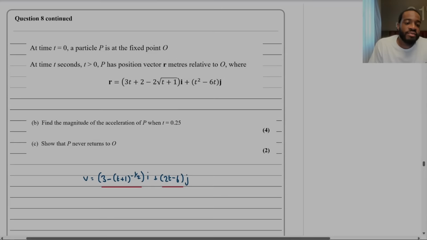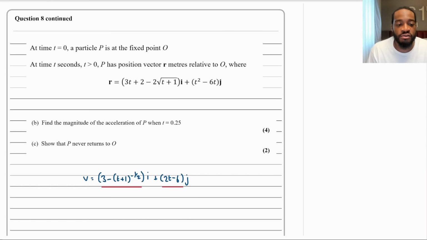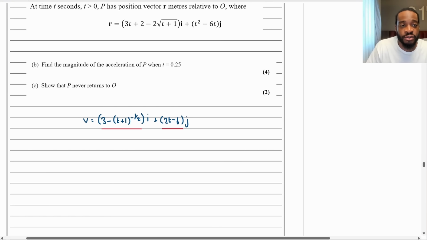All right, so part B says, find the magnitude of the acceleration of P when t equals 0.25 for 4 marks. So I've got everything we need. I've just got what R is and the velocity vector. Why? Because it says magnitude of the acceleration. So remember, we started with the position vector R. We differentiated, gone down to velocity. Now that asks about acceleration, we need to differentiate again. So what I've got to do is differentiate this velocity vector to get the acceleration, okay?